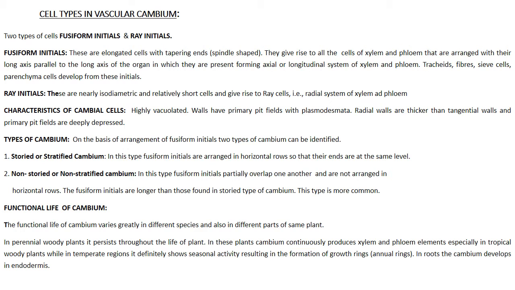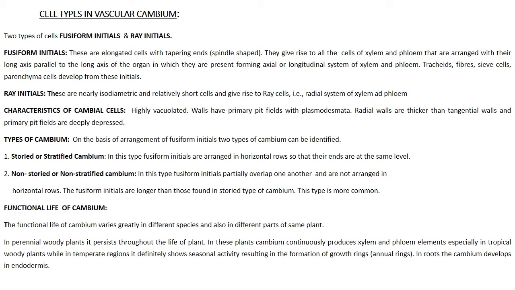There are two types of dividing cells in the vascular cambium, and these are fusiform initials and ray initials. Fusiform initials are elongated cells with tapering ends, that is, they are spindle shaped. They give rise to all the cells of the xylem and phloem that are arranged with their long axis parallel to the long axis of the organ in which it is present. For example, tracheids, fibers, sieve cells, parenchyma cells develop from these initials.